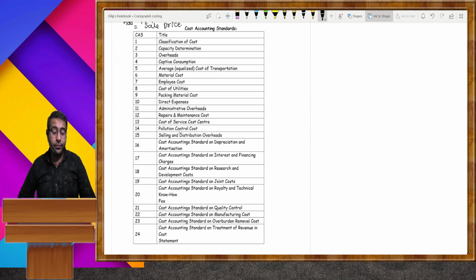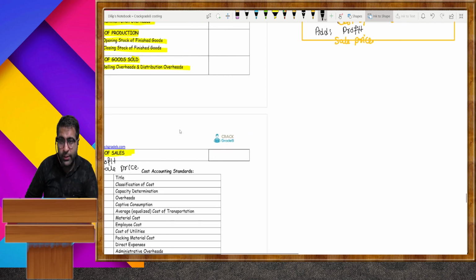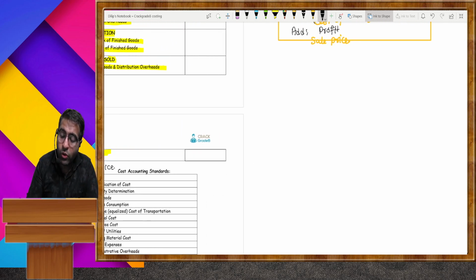So students, now there's a question, sir, how many expenses come in the factory overhead? How many expenses come in office and administration?